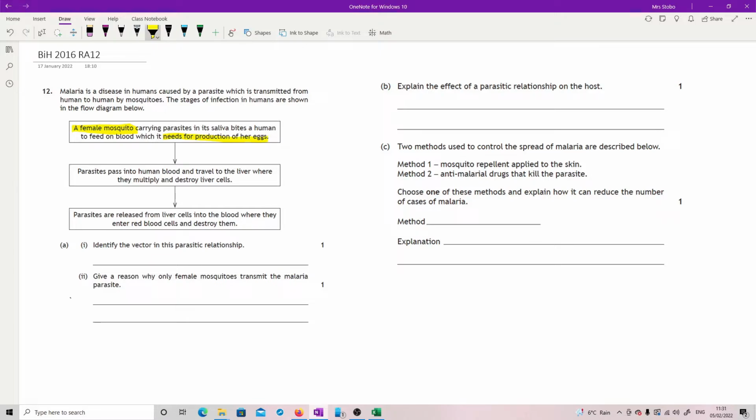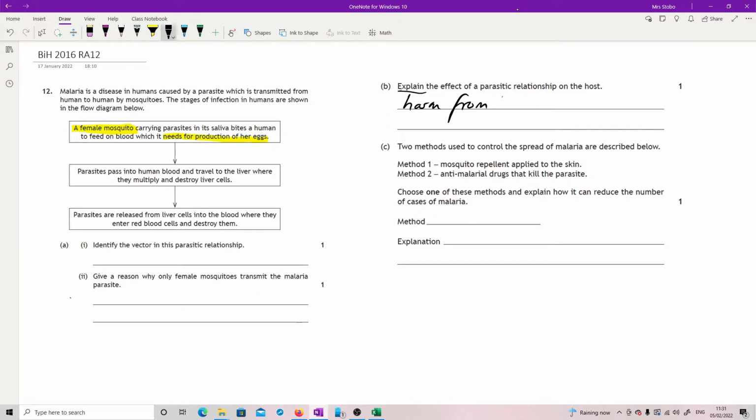Explain the effect of a parasitic relationship on the host. Okay, so explain means I'm not just looking for you to say that they are harmed by the relationship, which is your basic what happens to the host. But explaining is explaining the harm. So you need to say where the harm is coming from.